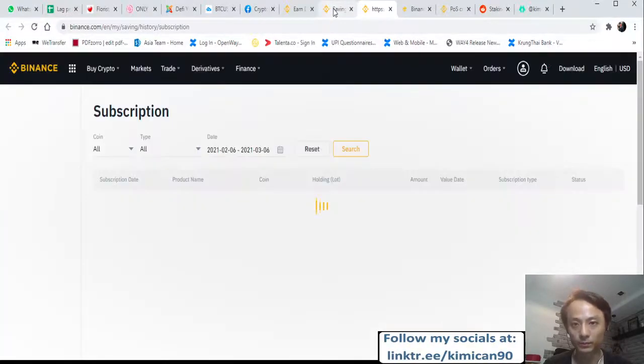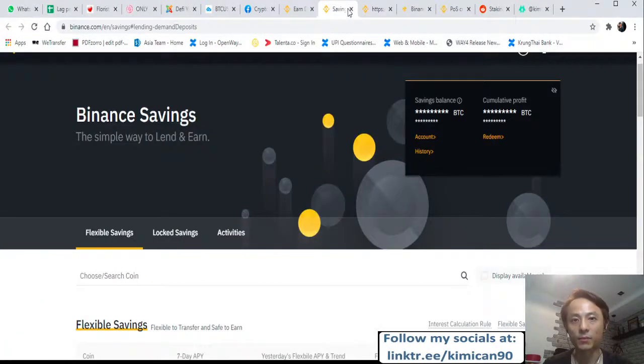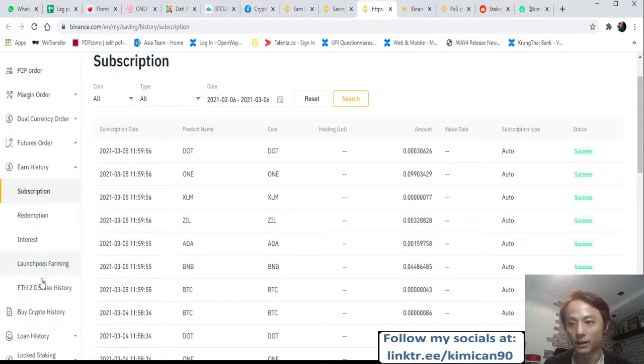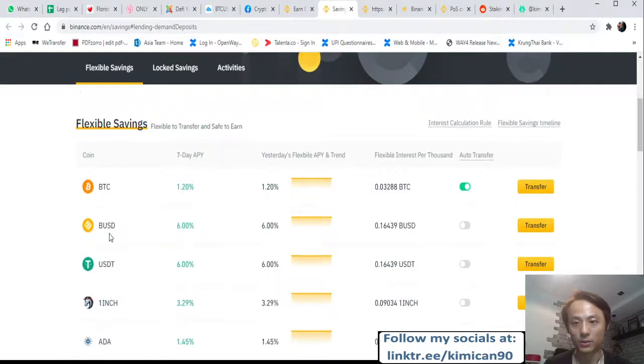This is more easier to use for staking. Let me just show you how the staking works. I have some BTC that I put inside the flexible staking. What they do is calculate the APY for you. This is the yearly APY, but they will pay out based on a daily rate.